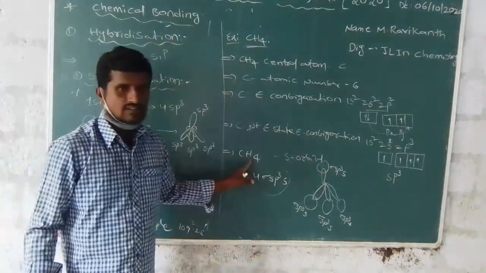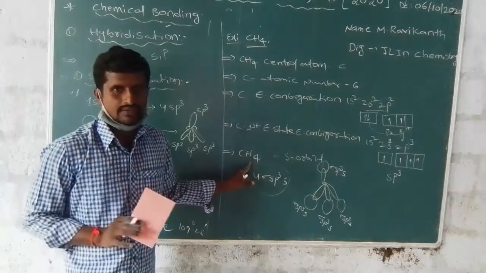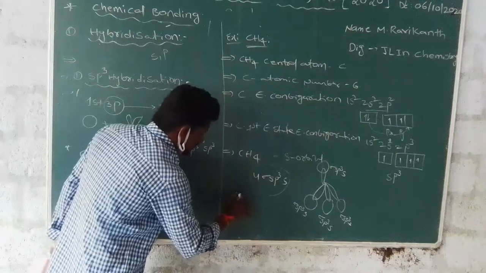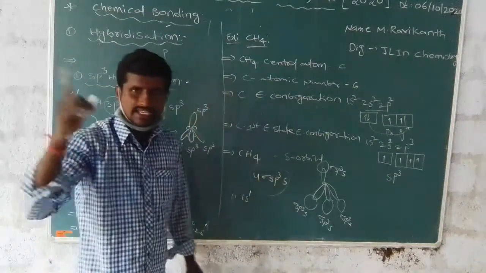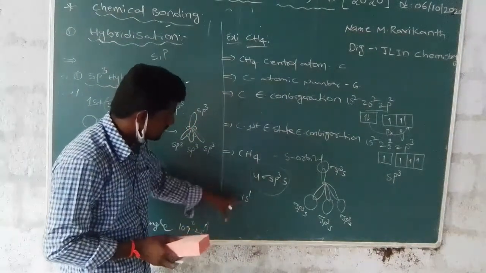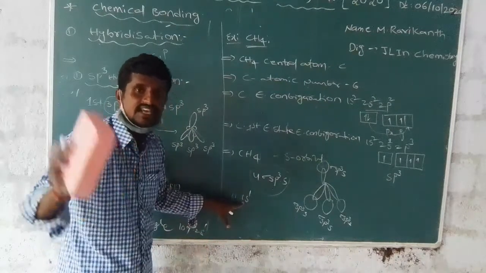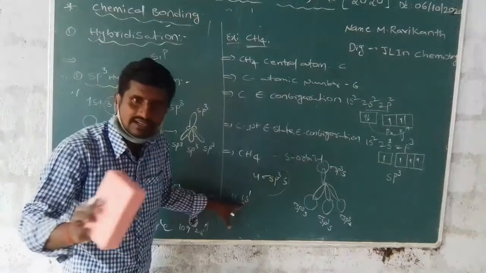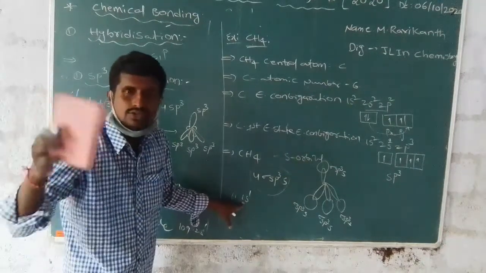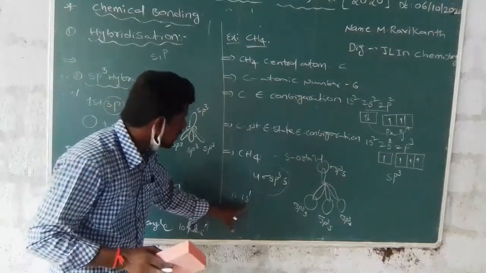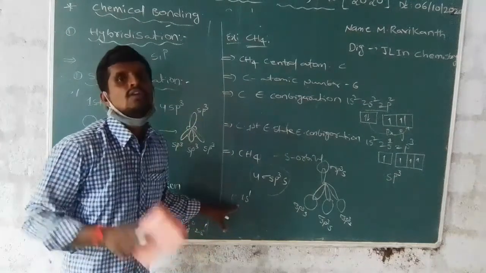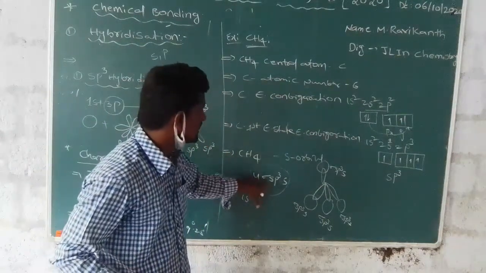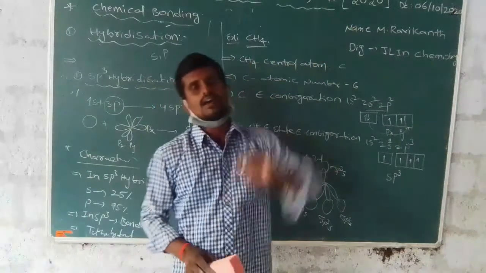Only hydrogen is involved, with 4 electrons. Hydrogen's electronic configuration is 1s1. Which orbital is involved? Only s orbitals are involved. There is no involvement of p orbitals or d orbitals. Due to overlapping of only s orbitals, 4 sigma sp3-s bonds are formed.